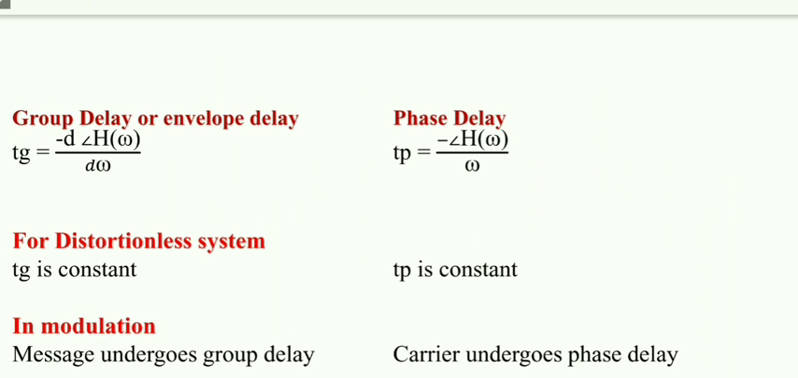And in modulation, the message signal always undergoes group delay and the carrier undergoes phase delay. Why does the message undergo group delay? Because the message comprises many frequency components, whereas the carrier is only one frequency component. So the message undergoes group delay, whereas the carrier undergoes phase delay.